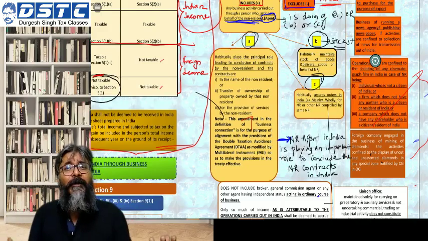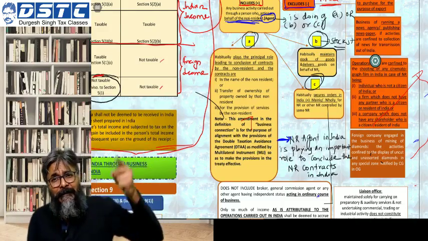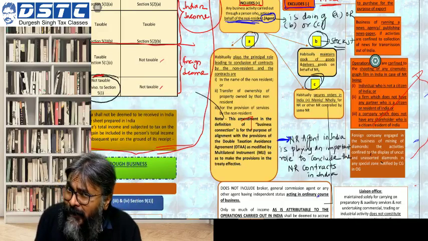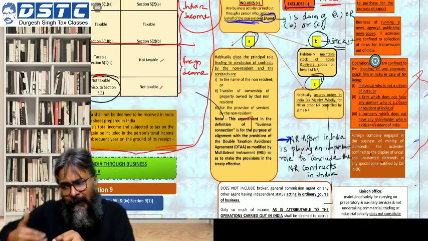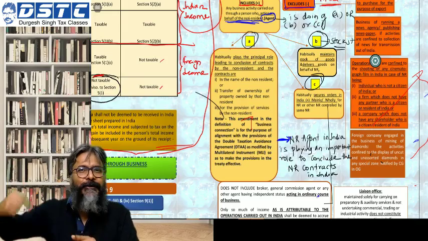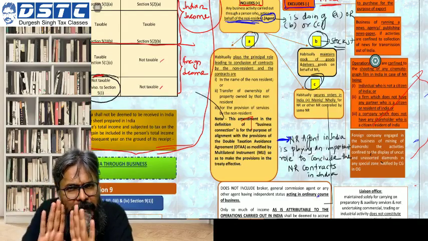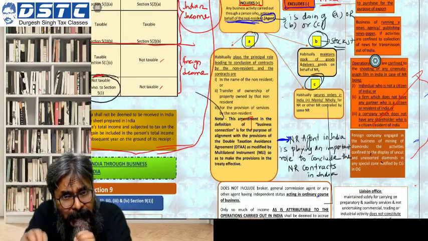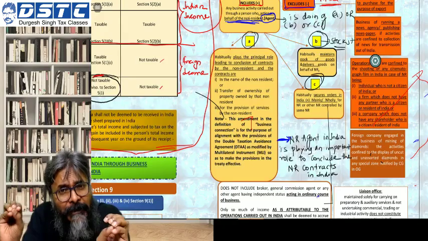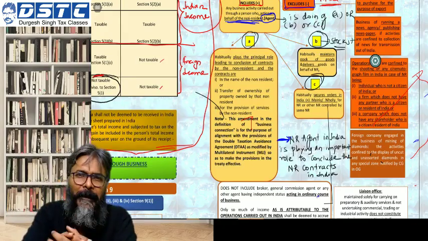What will they do with these goods? As and when the non-resident gives him the instruction, he will keep dispatching the goods as per the instruction received from the non-resident. This is the only activity which the agent performs in India.